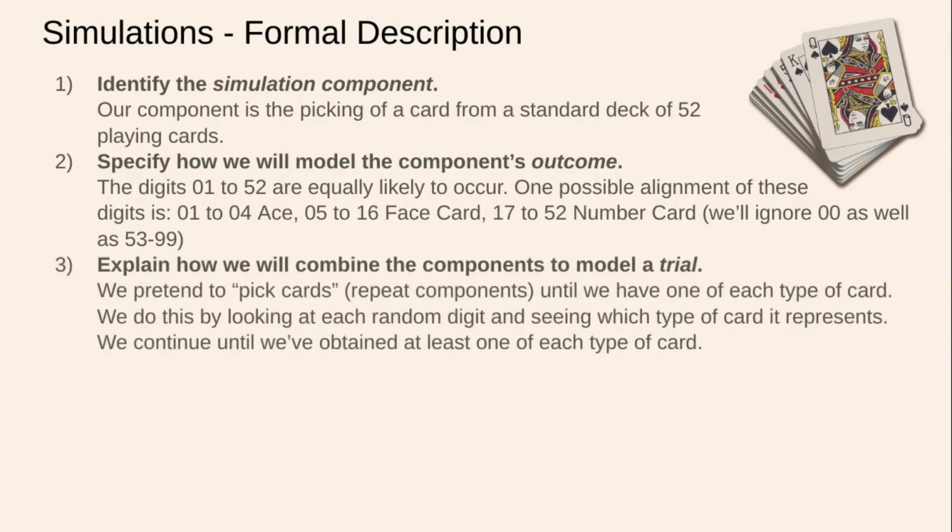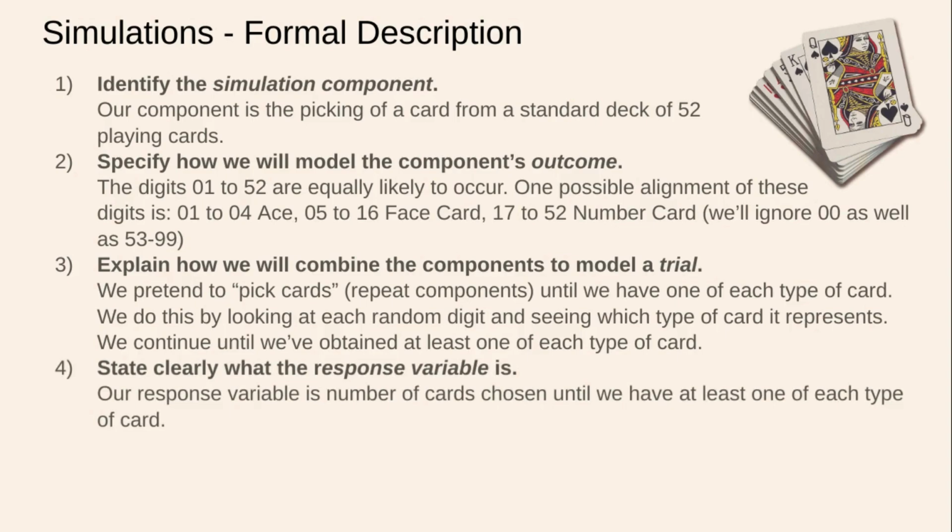Then we explain how we would combine the components into a trial. So we pretend to pick cards, figuratively, repeat components until we have one of each type of card. We do this by looking at each random digit and seeing which type of card it represents. We continue until we have obtained at least one of each type of card. All right, so that's how a trial works. Then we need to clearly state what the response variable is. We need to state the true hero of our story, which is the number of cards chosen until we have at least one of each type of card.